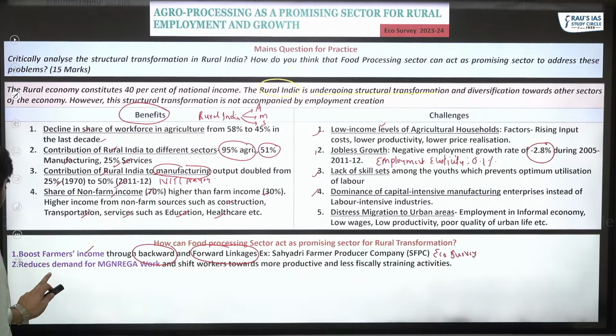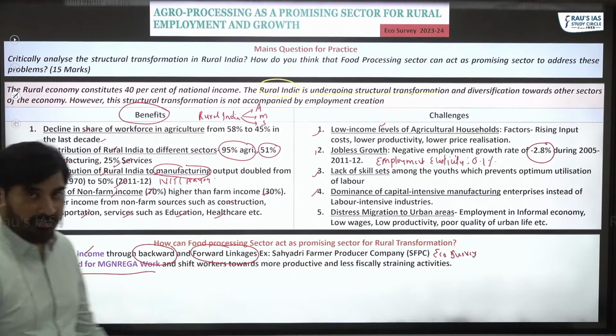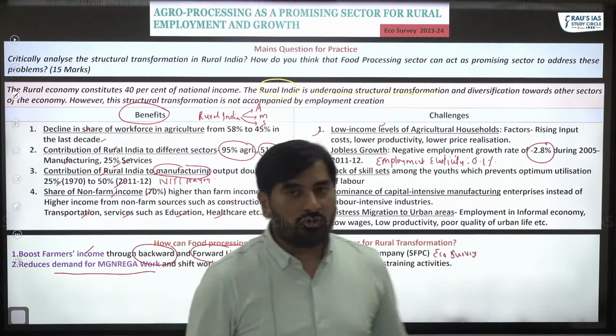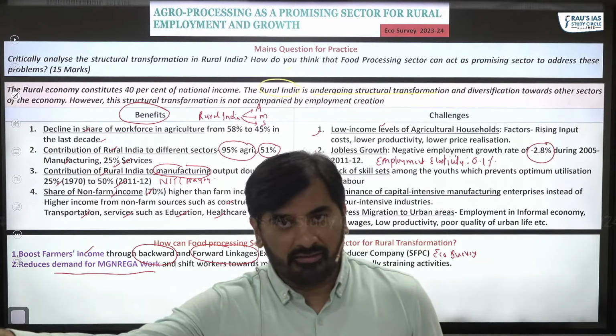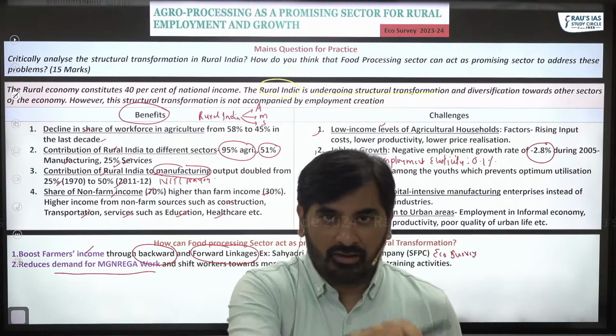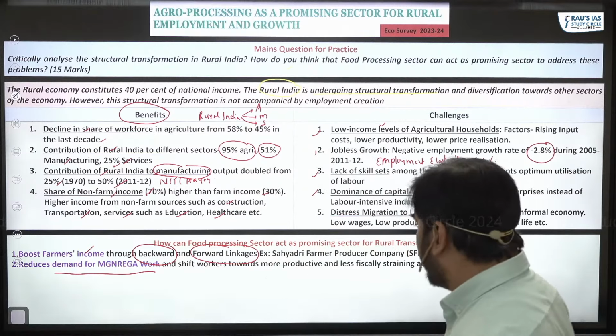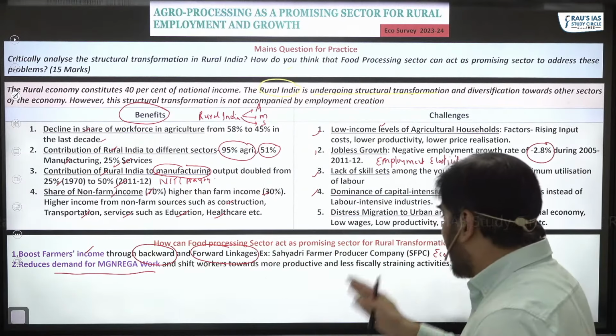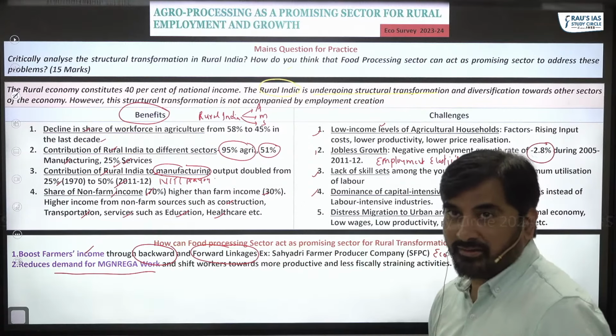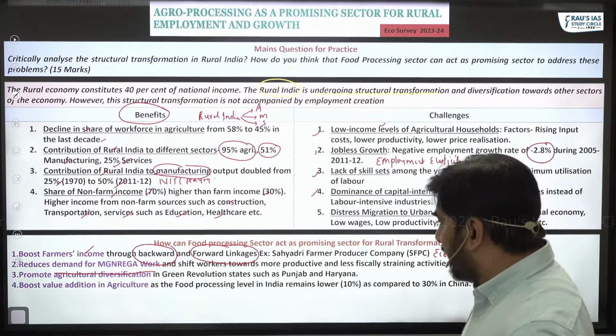Reduces the demand for MG Narega work, obviously, right? Government is spending huge amount of money on MG Narega. If you are able to shift people to food processing industries, the money spent by government on MG Narega would reduce and people will get shifted to more productive and less fiscally straining activities. Look at the other points.